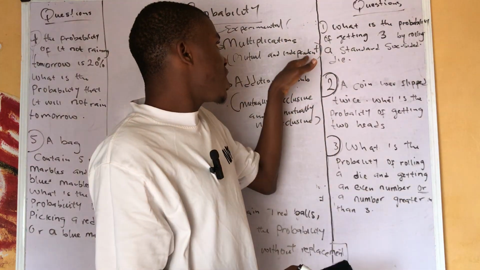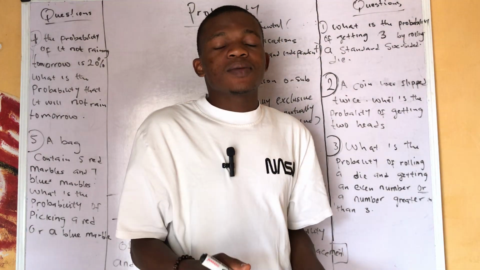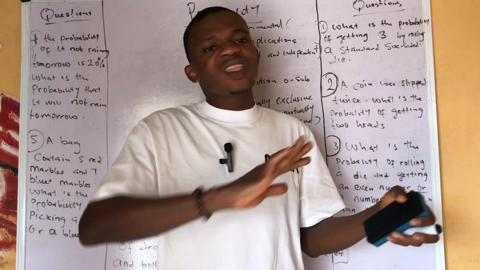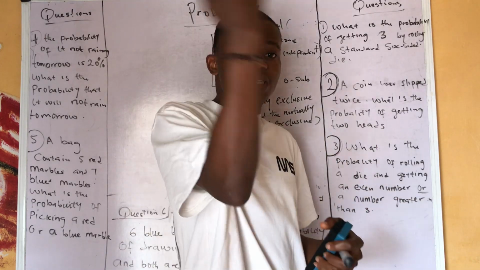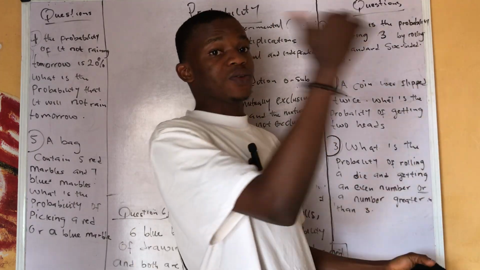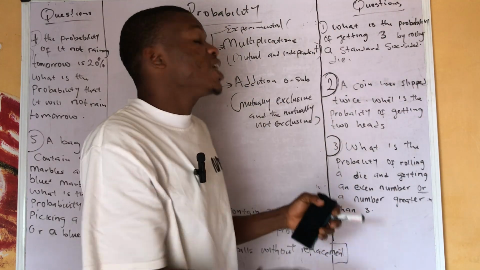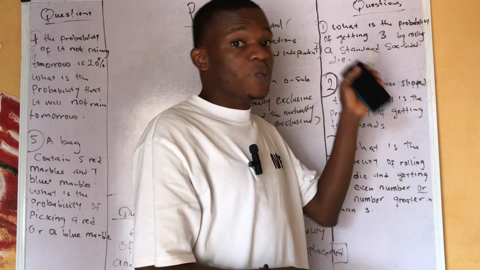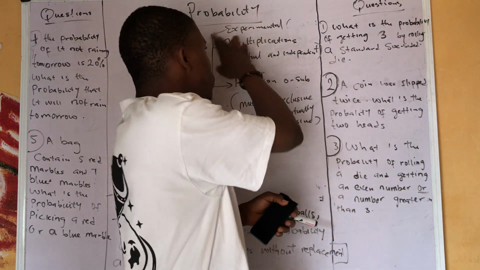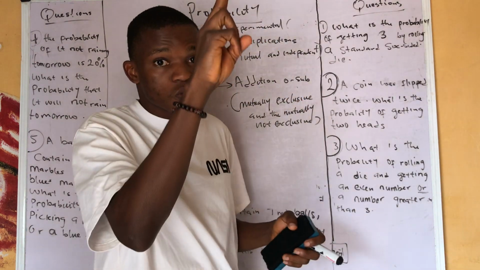Then for this other one, independent, it shows that it is not dependent on the other one at all. The first event is not dependent on the second event, while the second event is not dependent on the first event. For this experimental, it's just that you either have one head or a tail, all this kind of stuff. Experimental is just one event, while addition and multiplication involve two events.